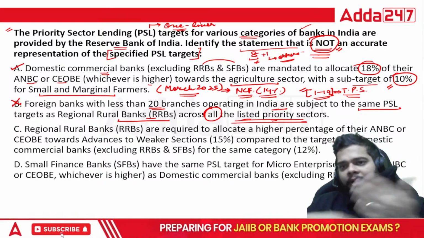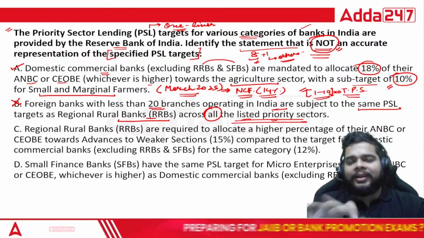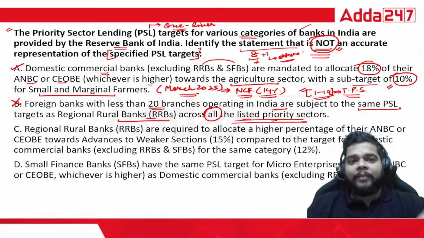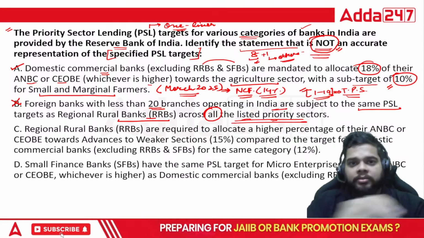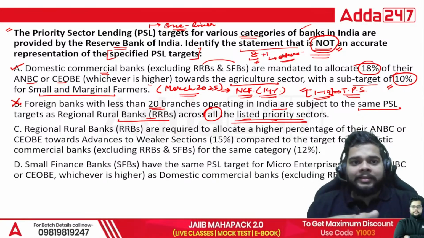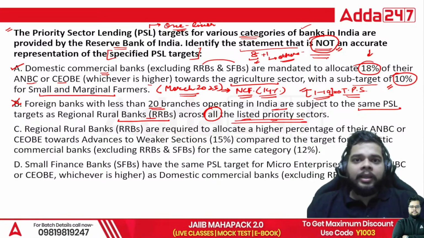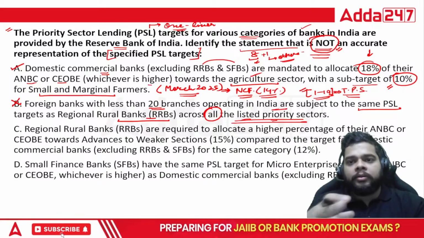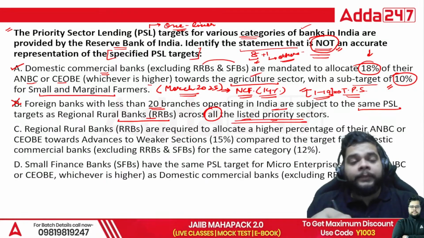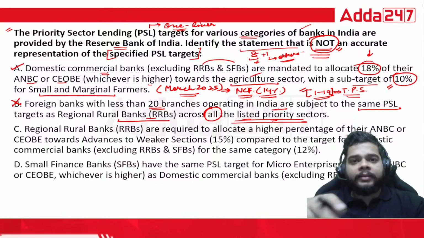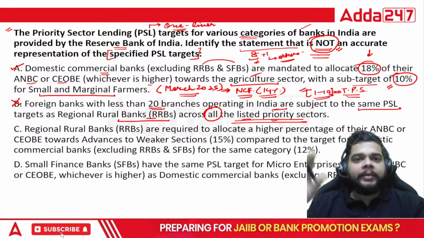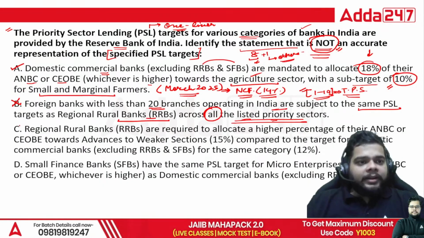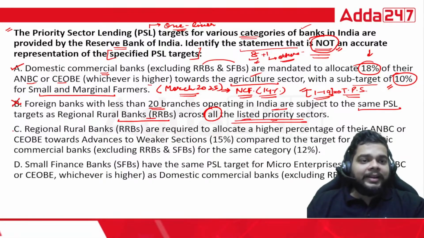Now, if I am a student who is trying to attempt a mock test, then should I be giving so much time to each and every option? Answer is no. I will just look into the main things, like here it is mentioned 18%, okay, against the domestic commercial banks towards agriculture. Then I will be looking into the total priority sector lending for the RRBs, foreign banks with less than 20 branches, like that, and I'll be arriving at the final answer. But since we are discussing, that is why we are trying to elaborate on the same. So let's see what is written in C statement also.